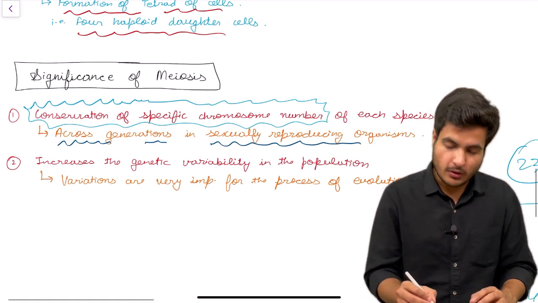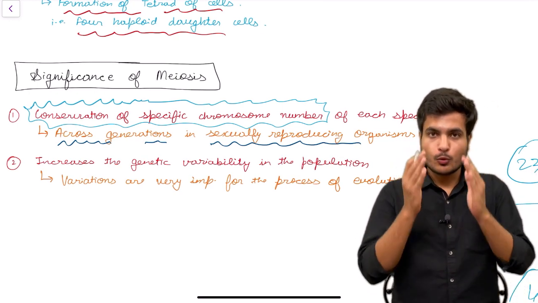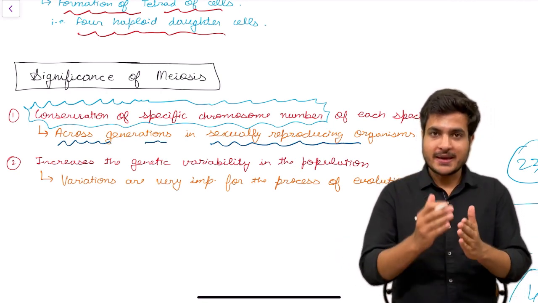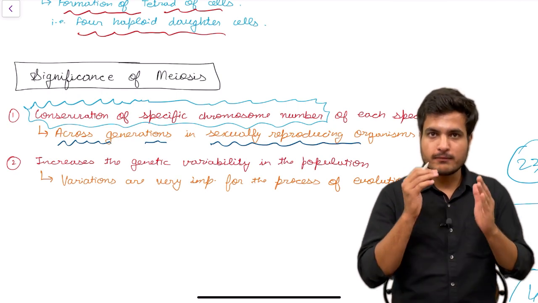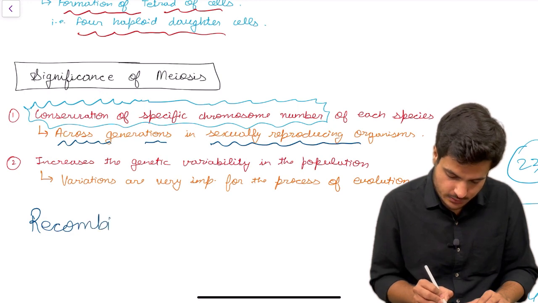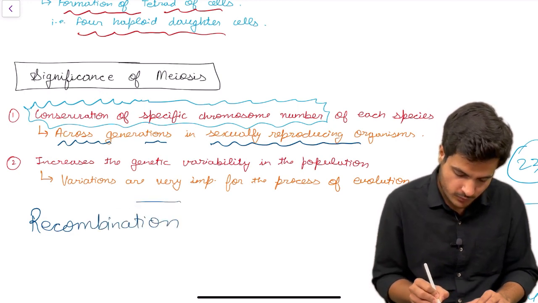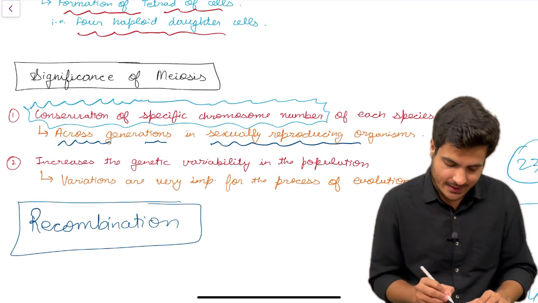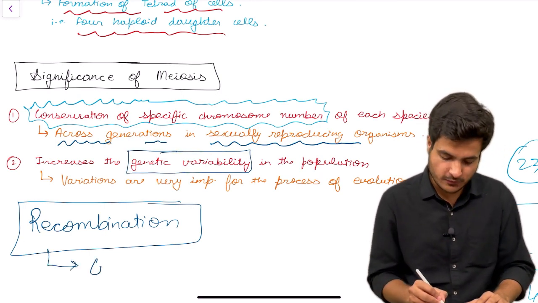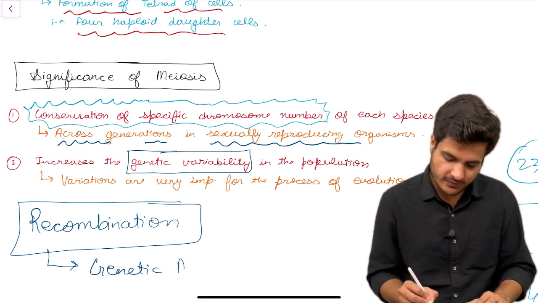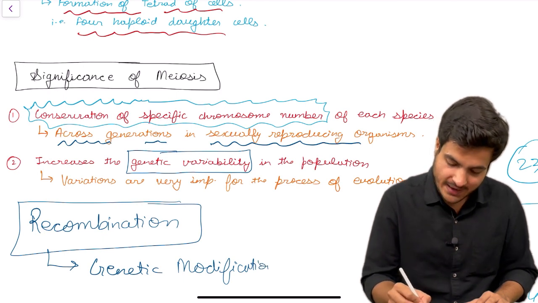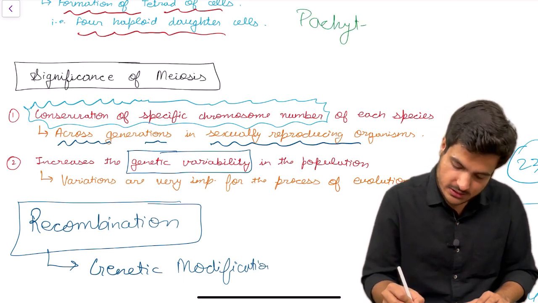And also, we know that in prophase 1, to be very specific, in the Pachytene stage of prophase 1 of meiosis 1, there occurs a process called recombination, which is the soul of meiosis, because that increases the genetic variability in the population, due to genetic modifications taking place in the Pachytene stage.